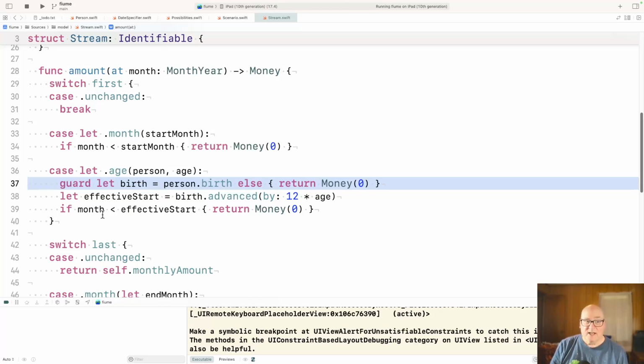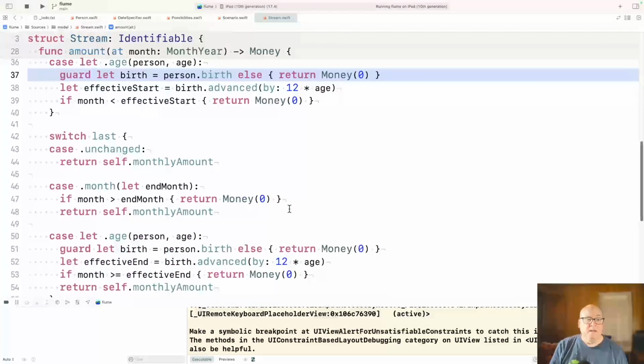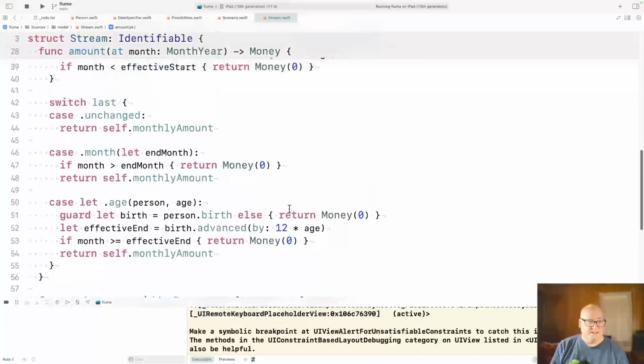And again, we're going to check, are you less than the effective start, and return 0. If you're not less, then let's check, are you greater? If it's an age, you can mix and match months and ages on either end. But if it's an age on the right, we again check the person's birth. If it's nil, and I hope to get rid of this check eventually, we'll look at the effective end date: it's the birth date, move forward by 12 times the age, and we'll see if it's outside the range.